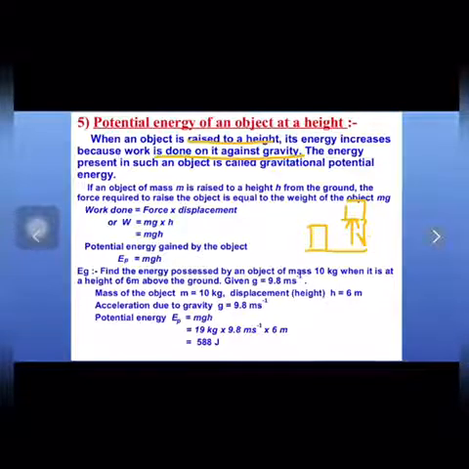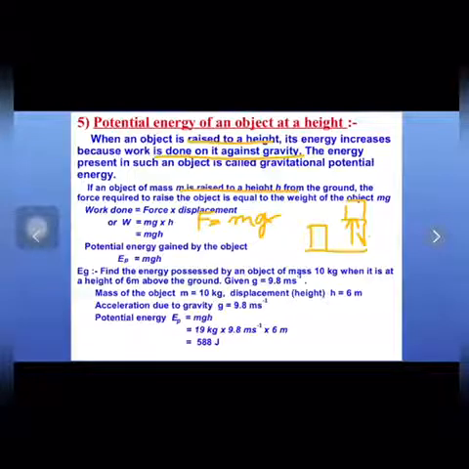The energy present in an object which is raised to some height is called gravitational potential energy. If an object of mass m is raised to a height h from the ground, the force required to raise the object is equal to its weight, which is mg. We know the formula for work done is force into displacement. The formula for force is ma, but here instead of a we use g, the acceleration due to gravity, because the work is done against gravity.